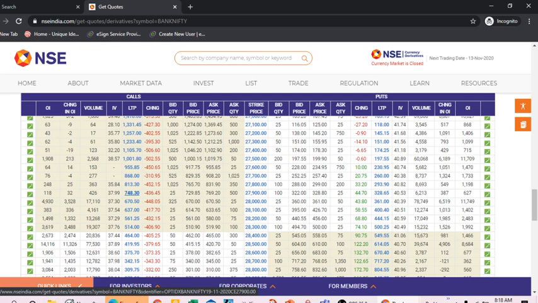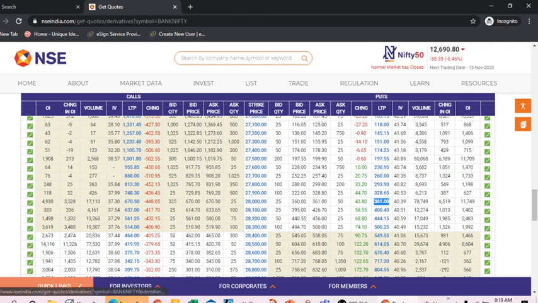Now if you find the break even point, 27,600. Suppose this is the highest open interest, 27,500. Here we find the 28,000 put option, and in this 28,000 put option we will get the money, 361 rupees.